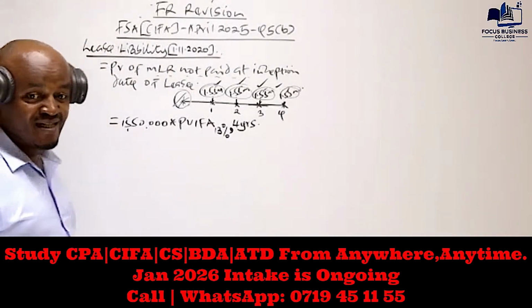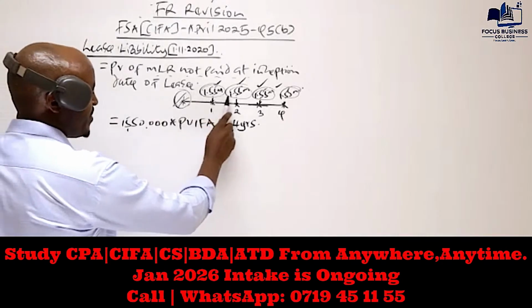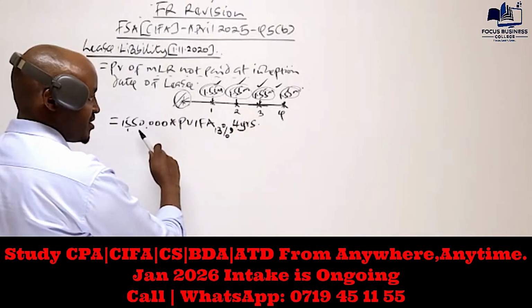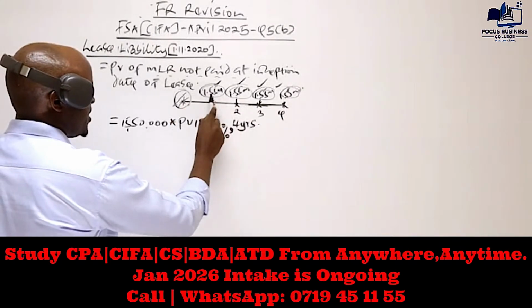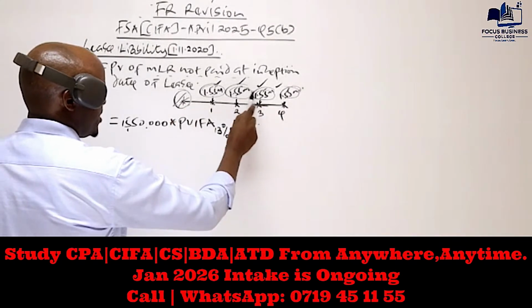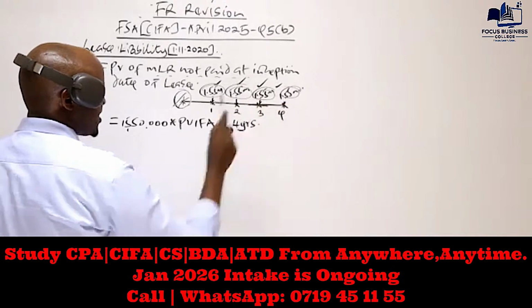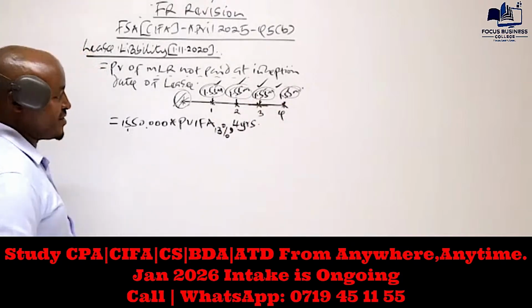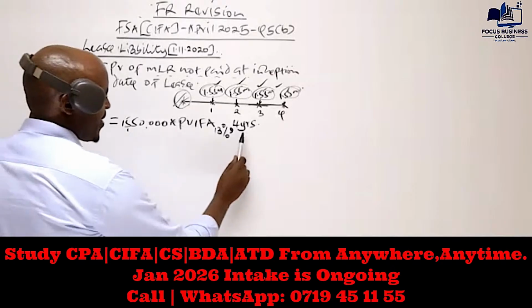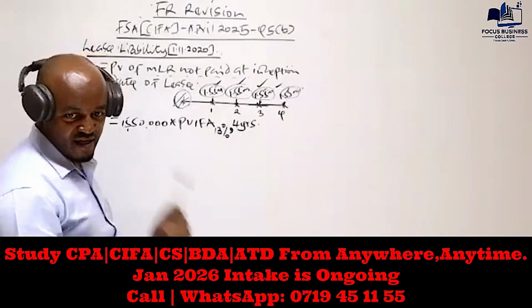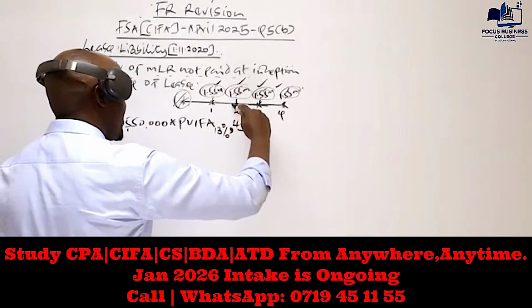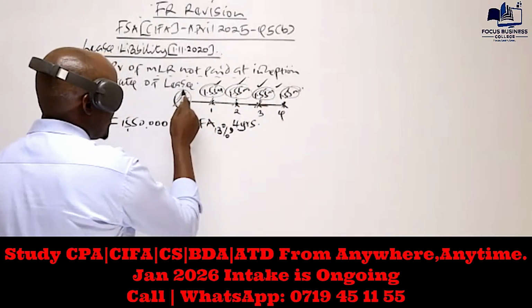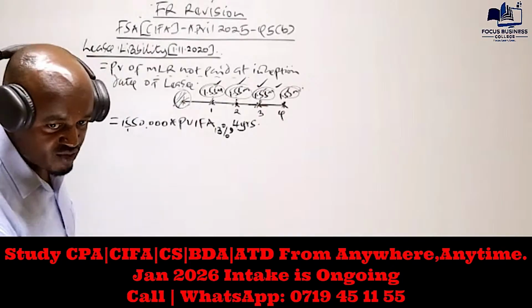So for 4 years. But remember, if this particular amount were payable in advance, so for example, this amount was paid here at the start of year 1. This was paid at the start of year 2. This was paid at the start of year 3. And this one was paid at the start of year 4. What would be the difference? The difference would be our n here. Our n should be 3, because we just need to discount what was paid there, and there. So the amount paid at the inception date should not be discounted.